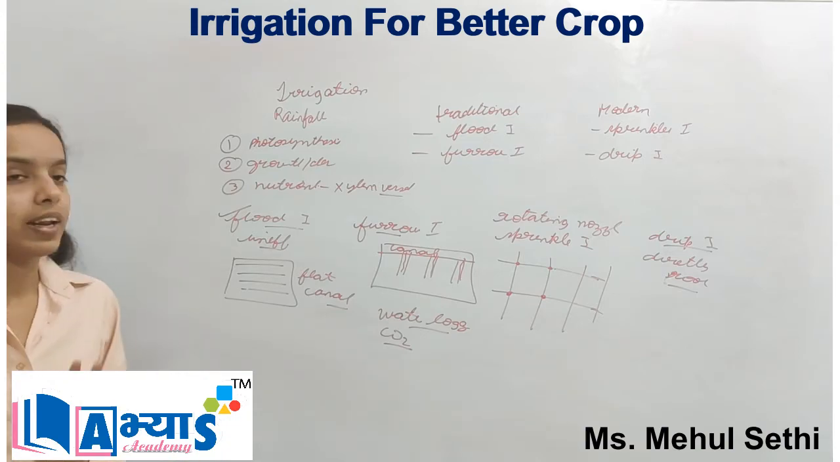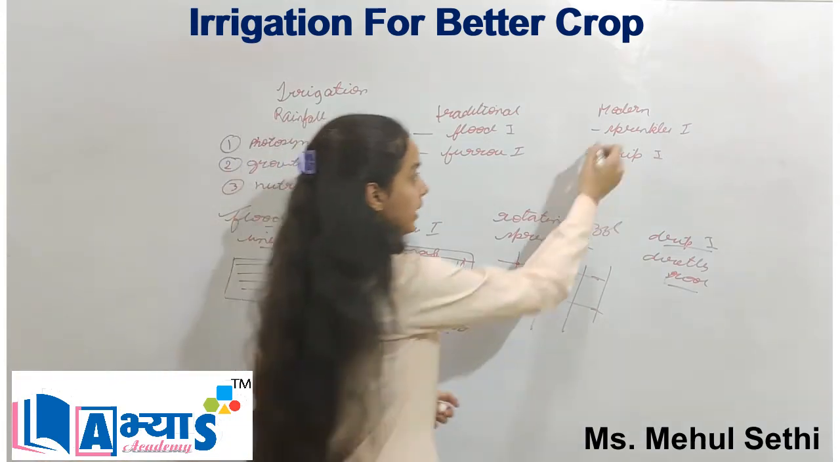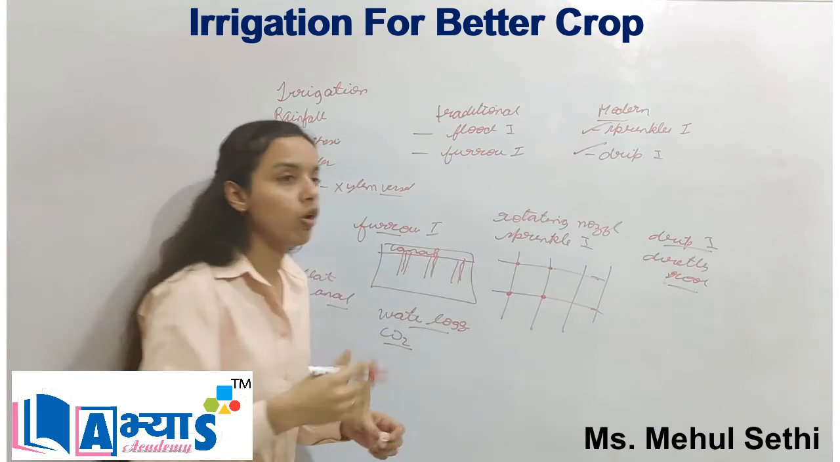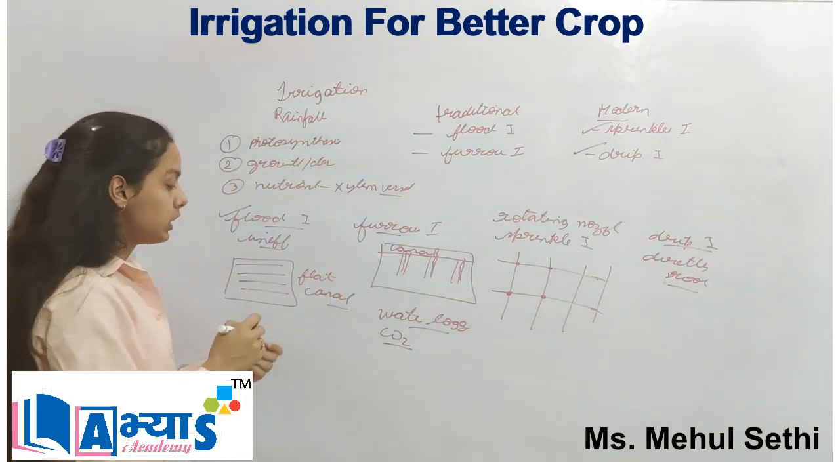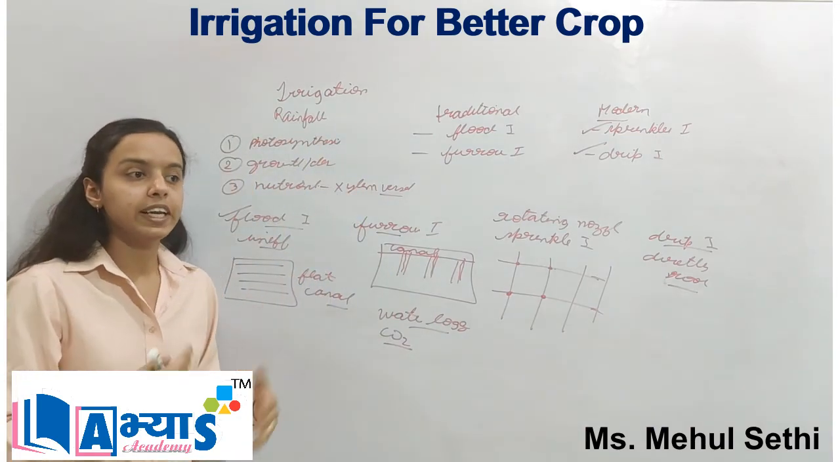This could only be done if we shift to modern methods of irrigation, which are the sprinkler system or drip irrigation. So this was the concept of irrigation, which will lead to a better crop.